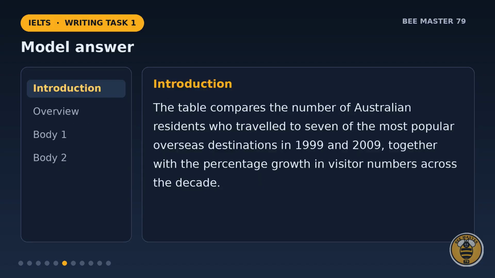The introduction. The table compares the number of Australian residents who travelled to 7 of the most popular overseas destinations in 1999 and 2009, together with the percentage growth in visitor numbers across the decade.